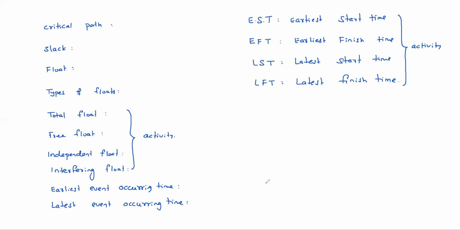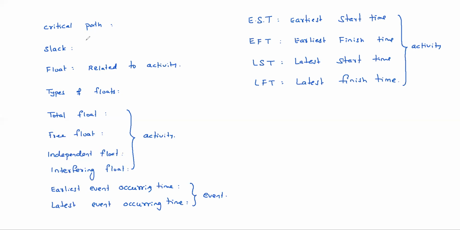Earliest event occurring time and latest event occurring time are related to events. For an event, you can calculate the earliest event occurring time and latest event occurring time. Float is generally related to activity. Slack is related to event.